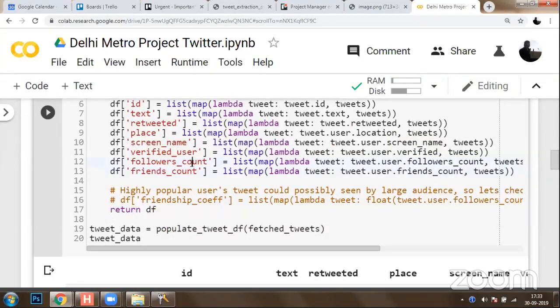So with the friends count and followers count, you can quickly identify that if there are very high followers, then that user could be a very popular user. And in case he is verified and popular, then he could be a big influencer. Okay. So you can follow the influencer so as to identify authentic information coming on social network.